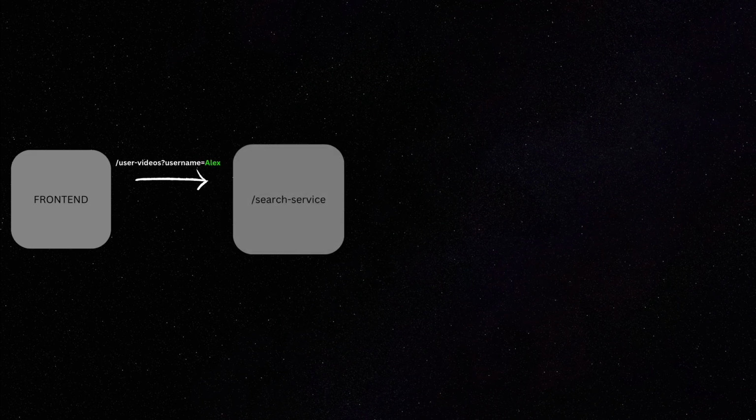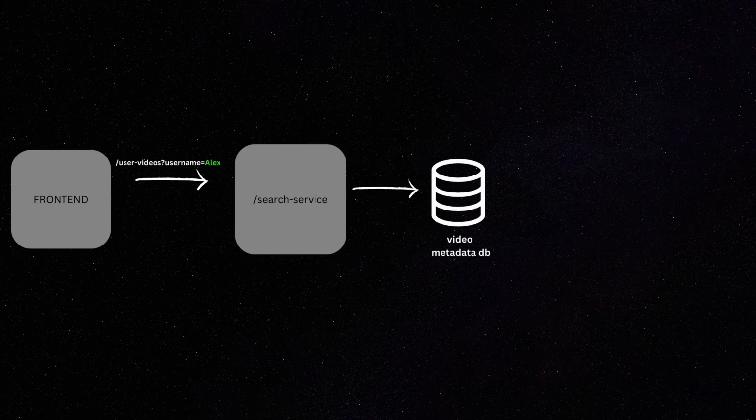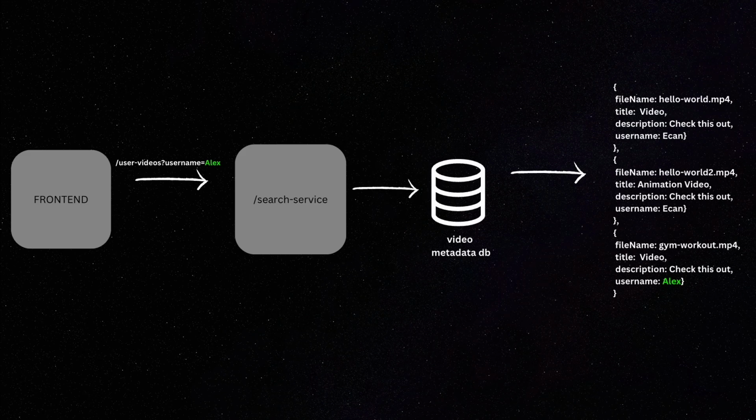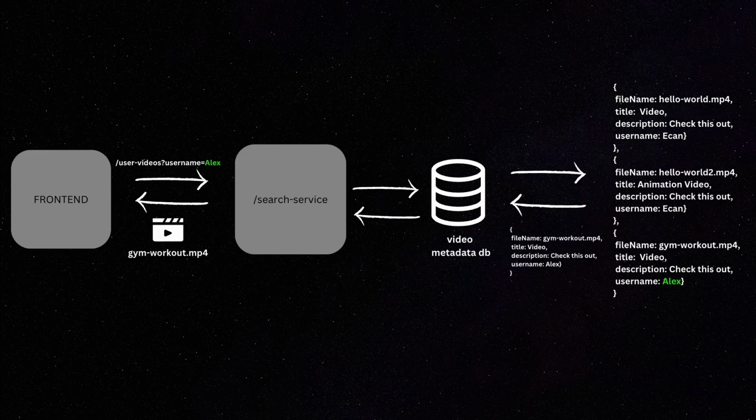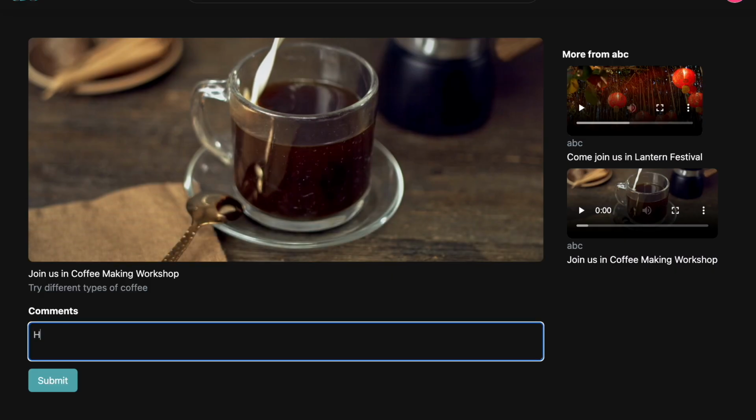So the front end now would send a request, and this request will have username as a query, and then its value would be that particular username. Then this service will fetch all the videos uploaded by that user, let's say for example test user. Then the response will include the video titles, upload dates and other details, and it will show on the video detail page. And then finally, comment service.